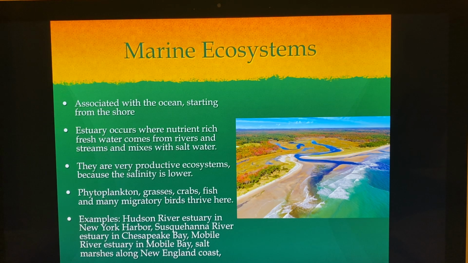Phytoplankton, grasses, crabs, fish, and many migratory birds thrive in these estuaries. Examples of estuaries, and I wrote some of these, the Hudson River, down to the Chesapeake Bay, the Mobile River. If you're in New England, you can see a lot of areas where whenever a river dumps into the ocean, you're going to have an estuary.